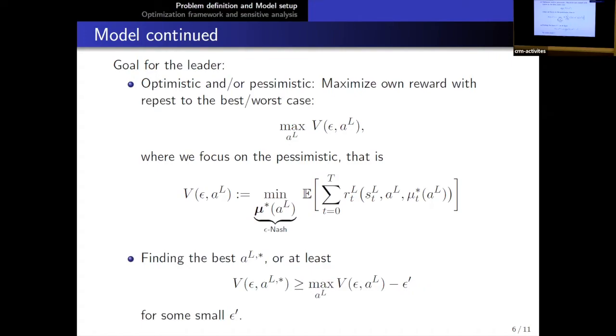So for the leaders, of course, the goal would be finding the best a^L star, or at least the a^L star they find would not be too far away from their best choices. So for this type of problem, basically the goal for the leader would be the final objective for this mean field Stackelberg game.